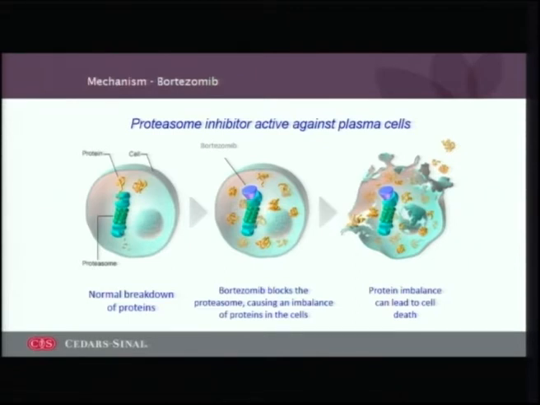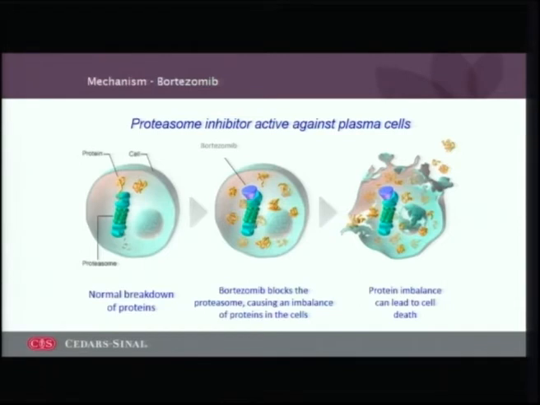That actually primes these cells for the effect of bortezomib, which essentially inhibits the proteasome. The job of the proteasome is really to mop up misfolded proteins within the cells, which if they accumulate, will lead to cell apoptosis. So it's a scavenging molecule that protects the cells under normal circumstances.